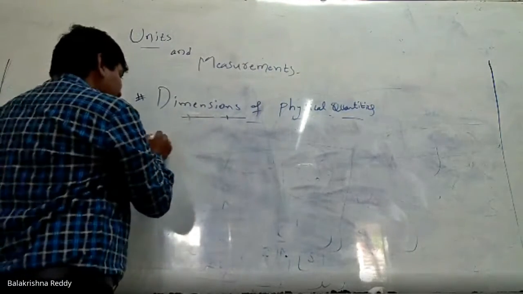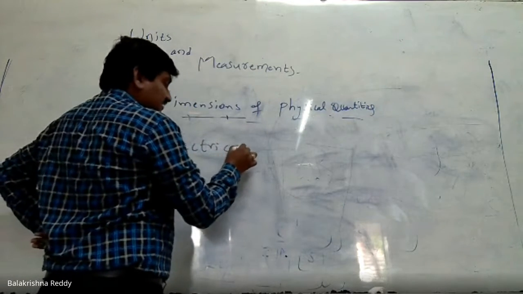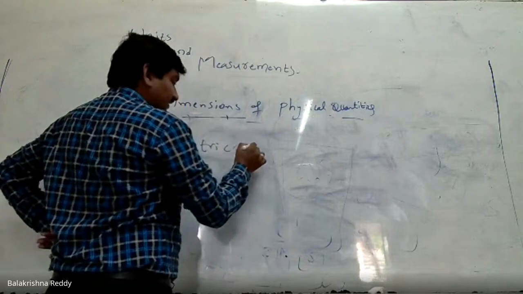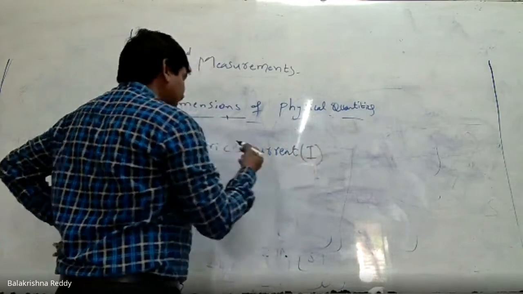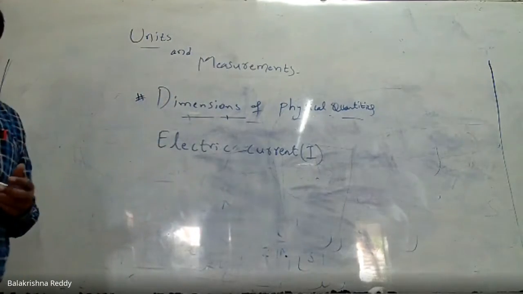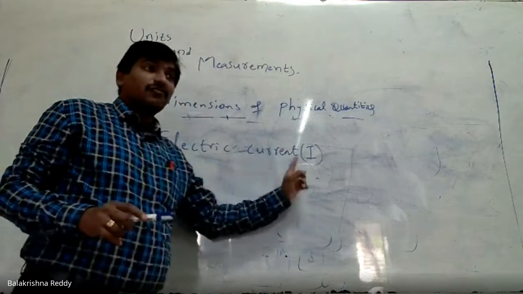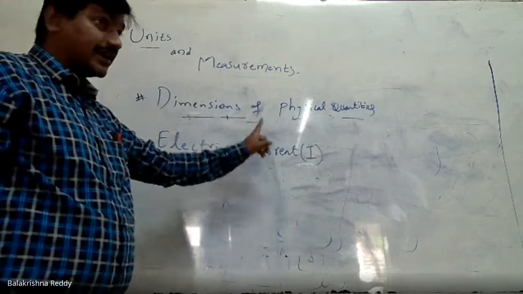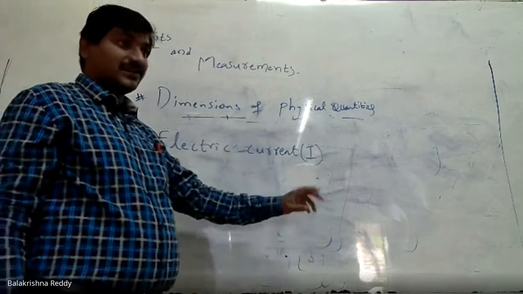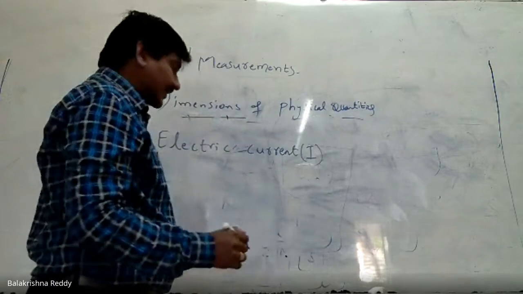Let us say one important dimension formula, electric current. Actually, electric current itself is a fundamental physical quantity, because after the formation of the standard international system, electric current is there now. So two options are there to write the electric current dimension formula.